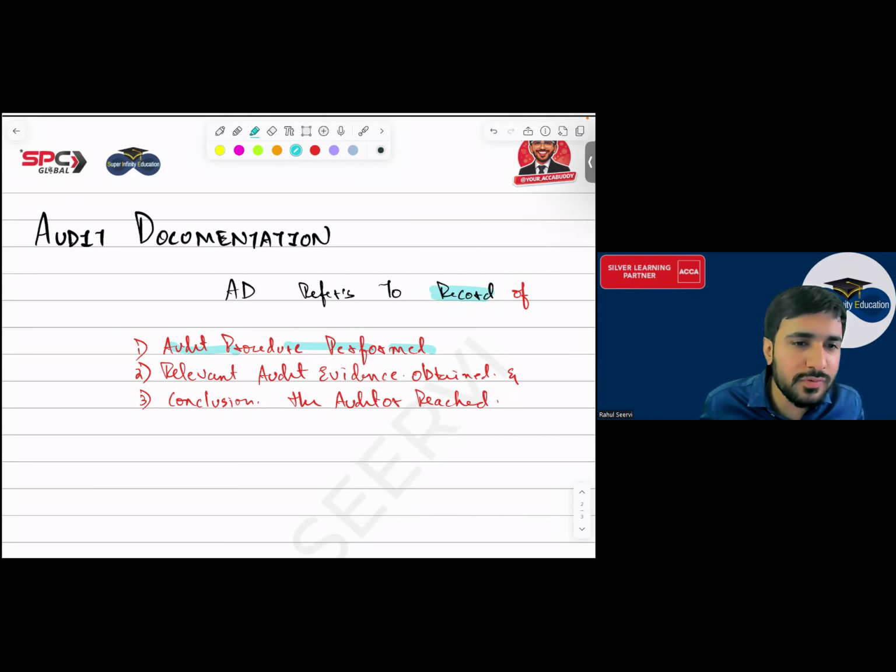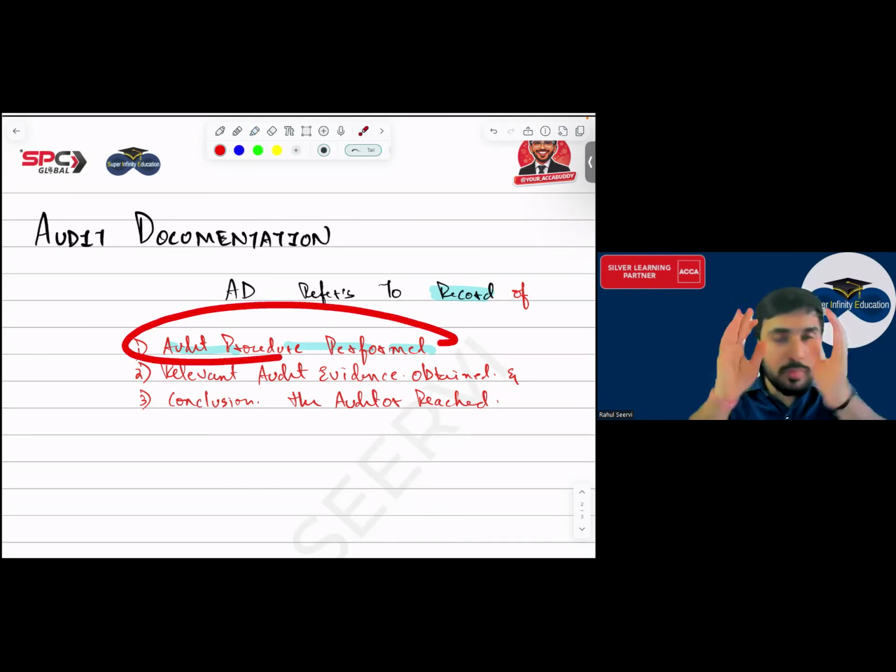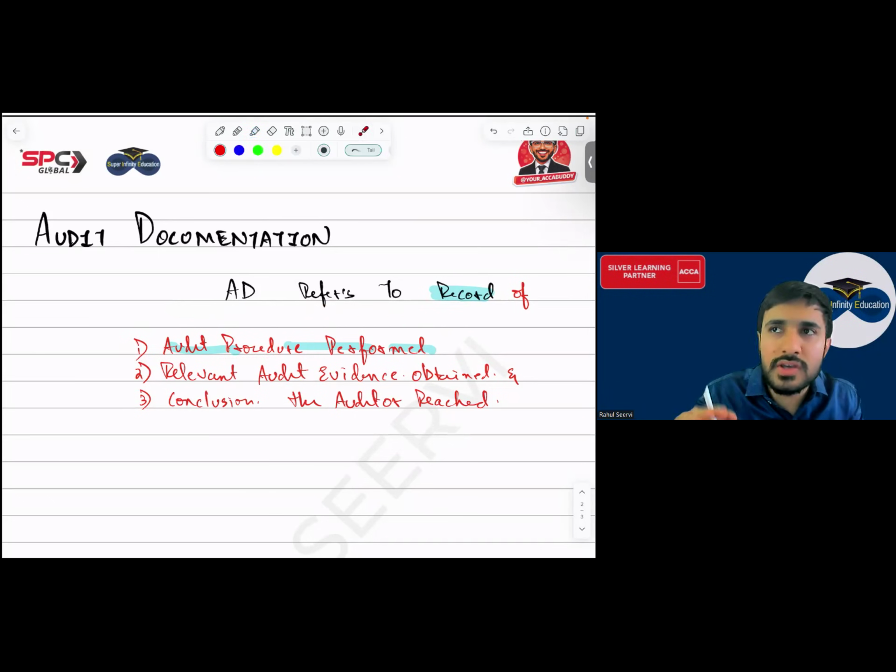So what are the examples of audit procedures? Whether you observed, whether you inquired, or you can say inspected. आपने कुछ document को check किए. These all are what, everyone? Audit procedure. Did you take any confirmation from the Apple store, okay, this person has purchased the iPhone or not? All these are the procedures which you perform. Why do you perform this? To check whether that item is correct or wrong. Now आपको क्या करना? इसको भी मेंशन करना, इसको भी मेंटेन करके बोलना है कि ओके सर मैंने ये ऑडिट प्रोसीजर परफॉर्म किया था.